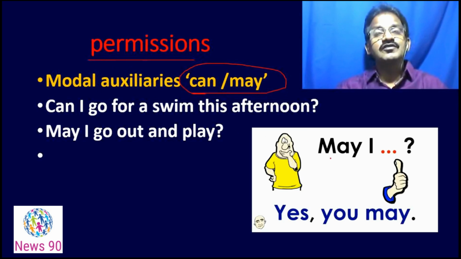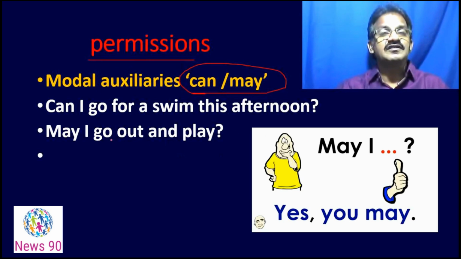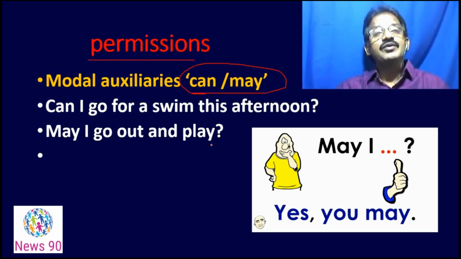May I come in? We usually say that. Can you go for a swim this afternoon? Yes, you can. May I go out and play? No, I'm sorry, you can't. You may not. Like that, we can use several sentences for permission.